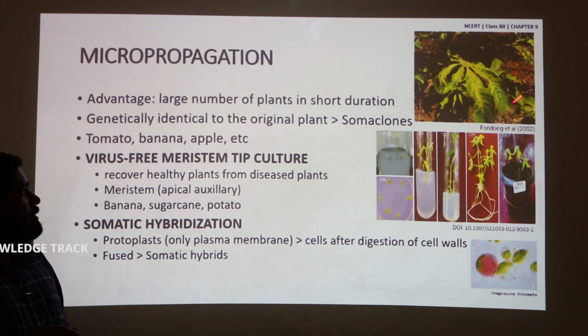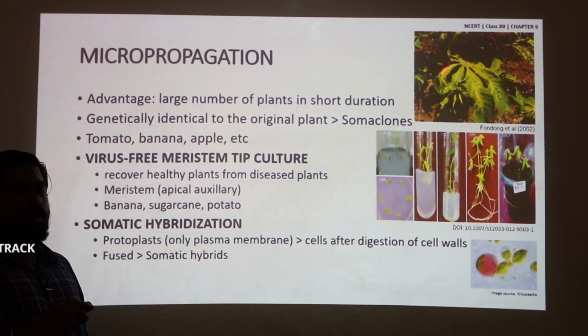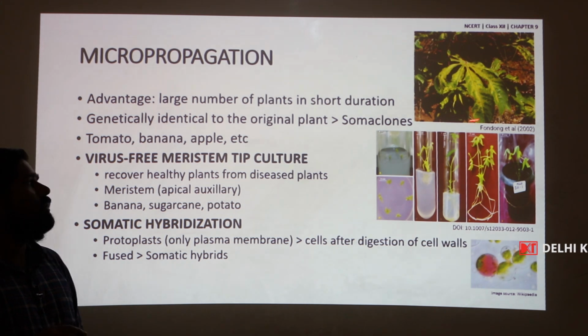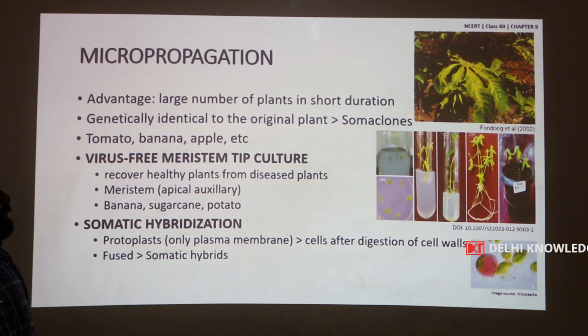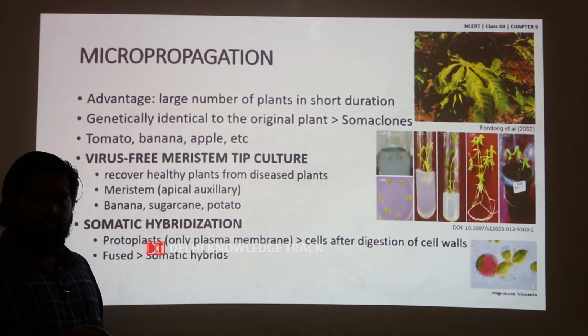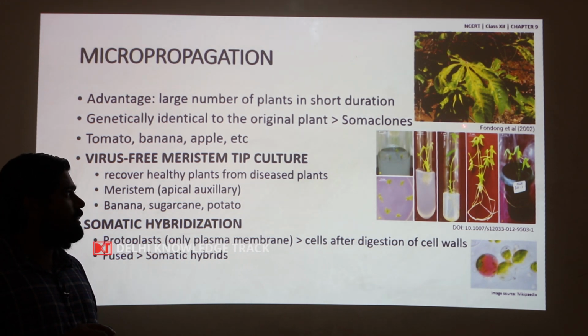So, this is a crop called cassava or tapioca. It is a tuber crop like potato. It is infected by a virus called cassava mosaic virus. So, it causes this mosaic pattern on the leaves. So, this reduces the green part of the leaf, thus reduces the photosynthetic efficiency and eventually reduces the yield.